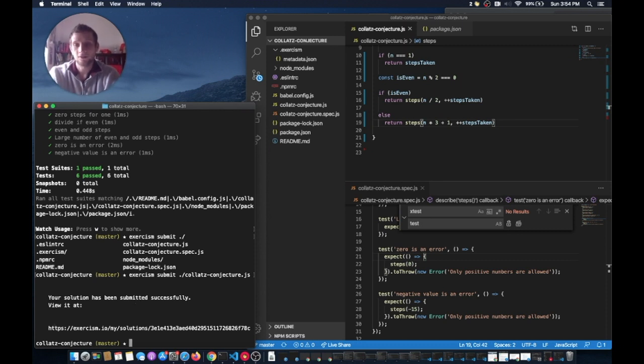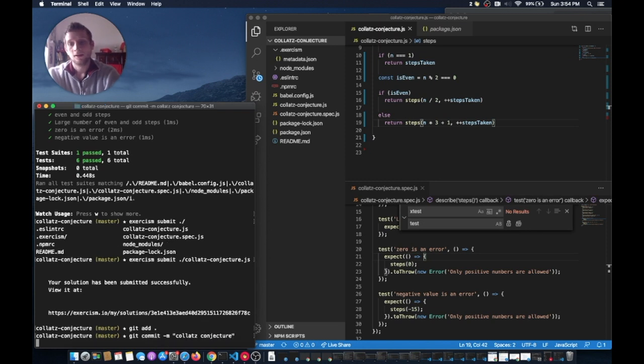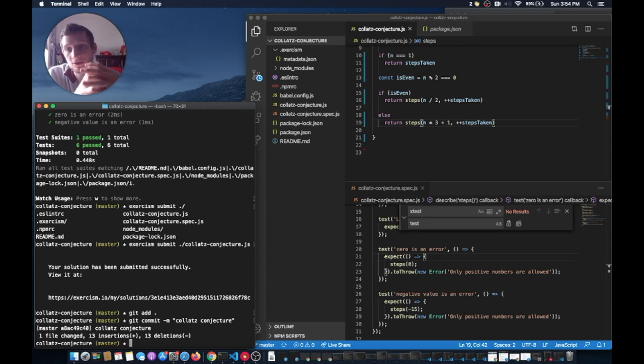Also, a cool thing is that I added this to my Git repo, so I can version my code and just keep pushing things to GitHub on my profile every day.